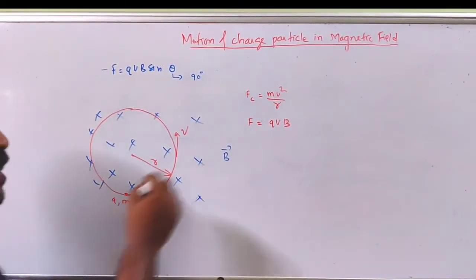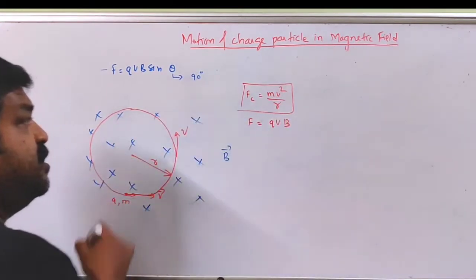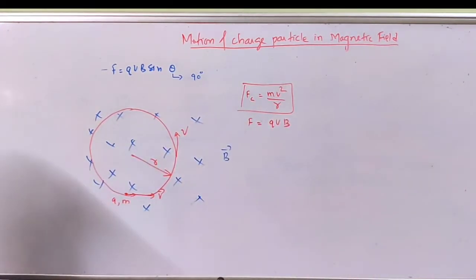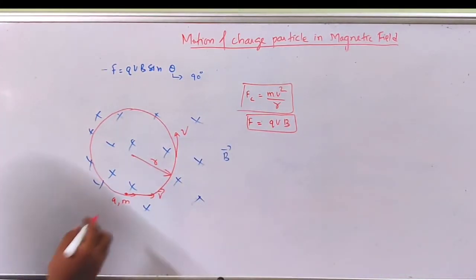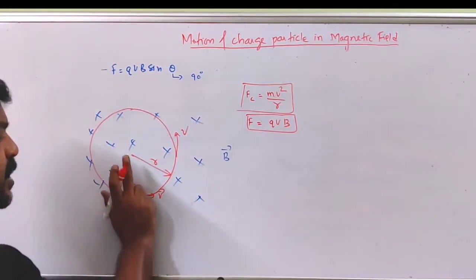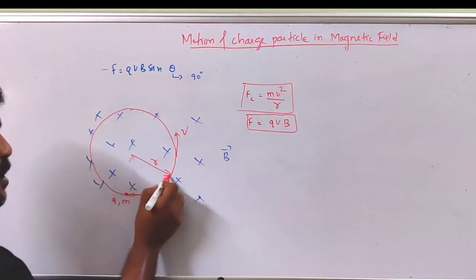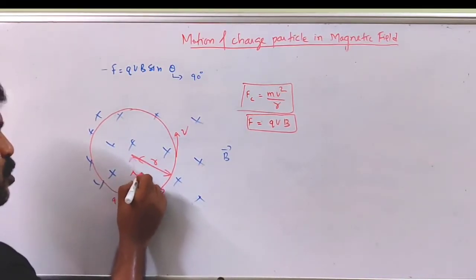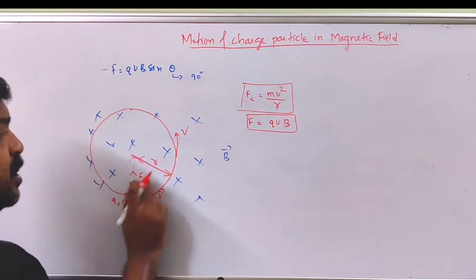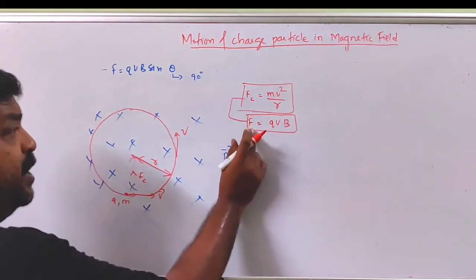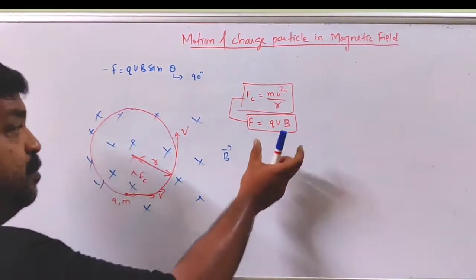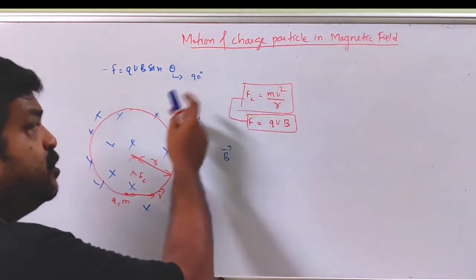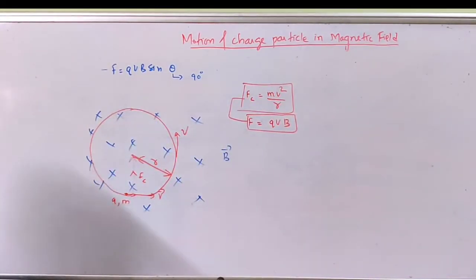So who is providing the radial force, centripetal force? That is provided by the magnetic Lorentz force, correct? Because magnetic Lorentz force is acting in this direction. Here it was acting in this direction. Here it will act in this direction. So this magnetic Lorentz force will provide the necessary radial force which is required for circular motion.